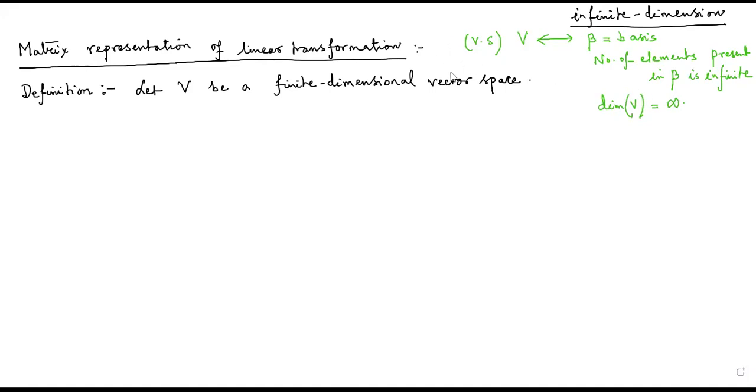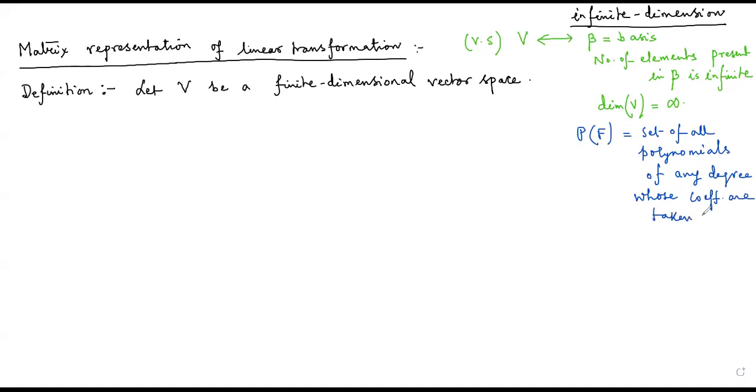Say, for example, the vector space PF, which is the set of all polynomials of any degree whose coefficients are taken from the field F. Then you know that such a polynomial is expressed as 1 plus x square and so on.